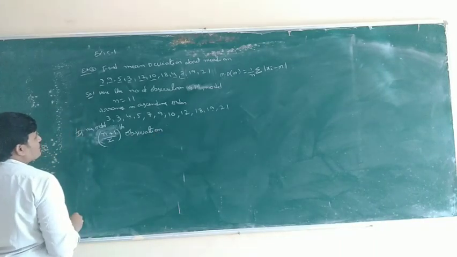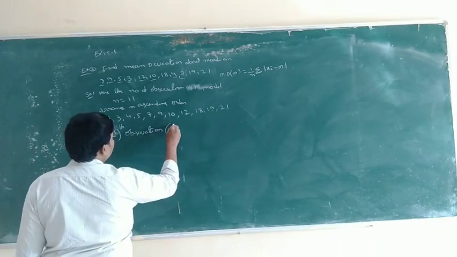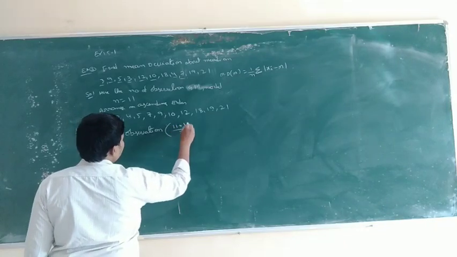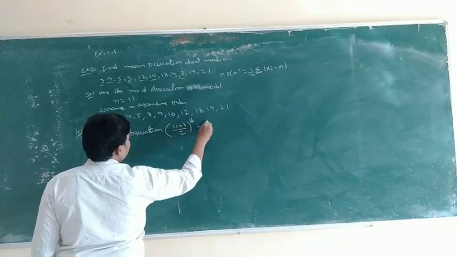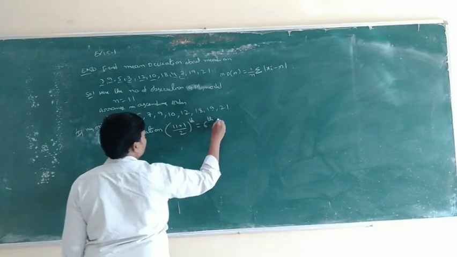So (n plus 1) by 2 is (11 plus 1) by 2, which is the 6th observation.